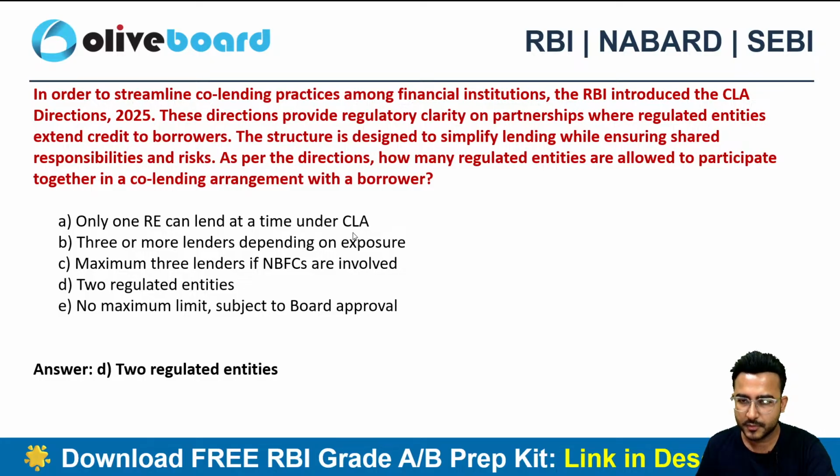Perfect. So Aditi, Bhakti, Rahul, Varsha and Tanu, perfect. Option D, two regulated entities. Yes, John. Perfect. Two regulated entities is the correct choice. Okay. So guys, this particular session is for both the paid class as well as the YouTube session, so don't get confused if I am taking some of the additional names as well.